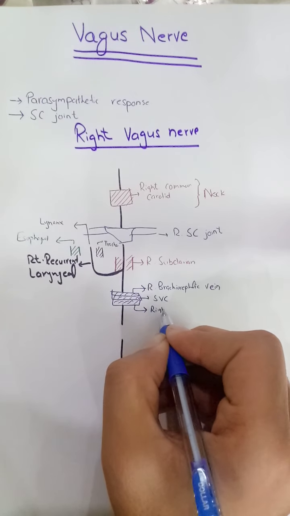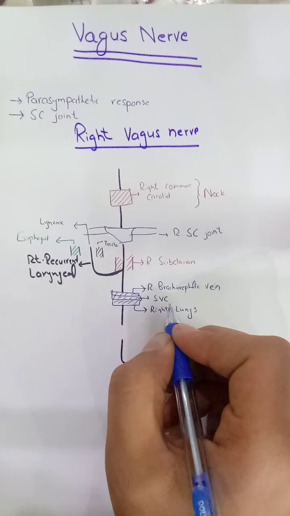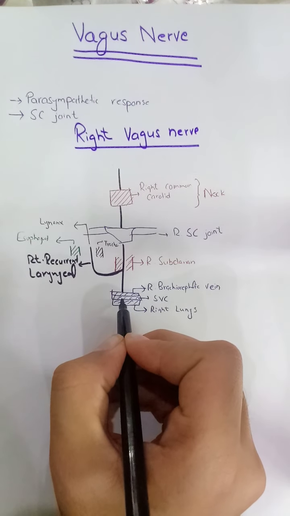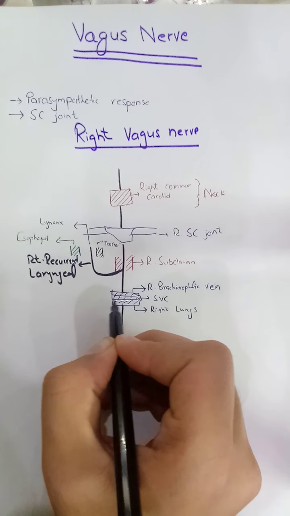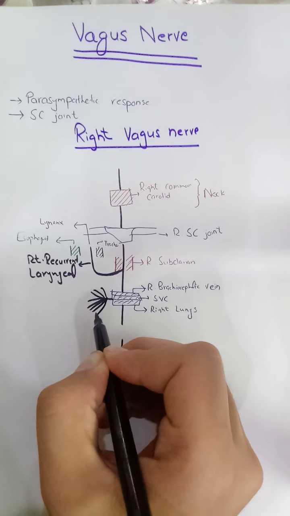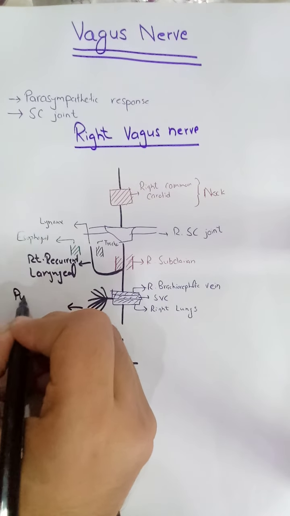It will move posterior to these three structures, and here it will give several branches to the pulmonary plexus, which will supply the lung.